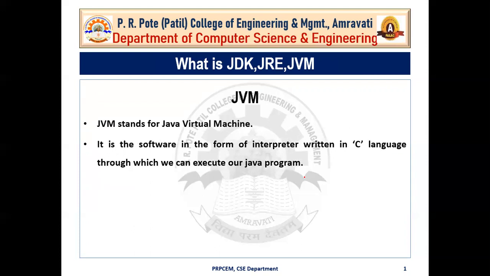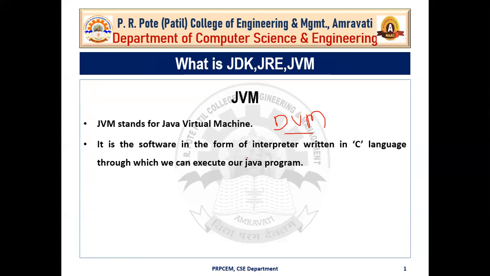Now next is JVM. Now this JVM stands for the Java Virtual Machine. Okay, in Java we have the Java Virtual Machine. In Android we have the Dalvik Virtual Machine, that is DVM, that we will see in detail in our next lecture. Okay, so here JVM is the software in the form of an interpreter written in C language, through which we can execute our Java program.